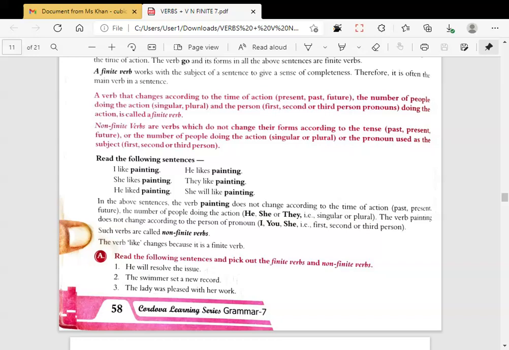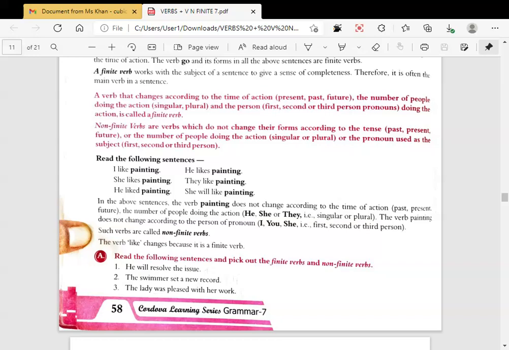See, like cooking, and they cooks. In this, cooking is a finite verb because it is changing its form. They cook, cook is changing according to the sentence and the subject. Finite verbs are the verbs which change their form according to the tense and the subject.